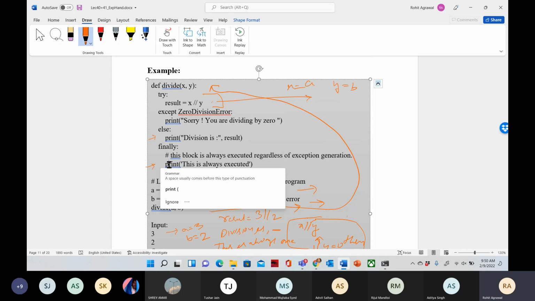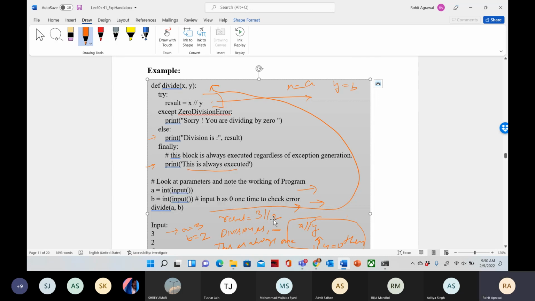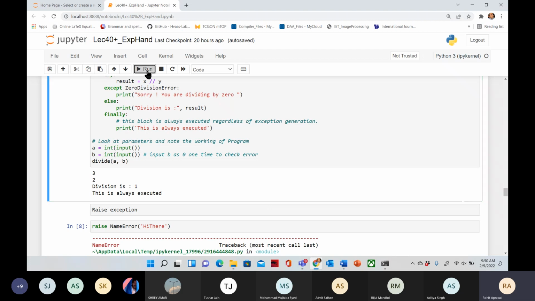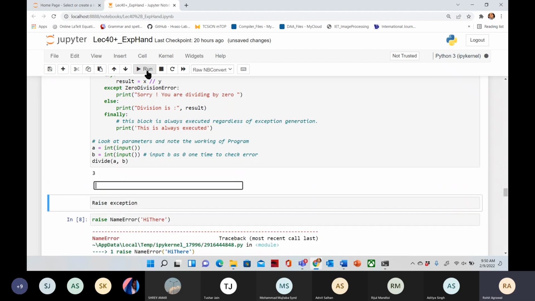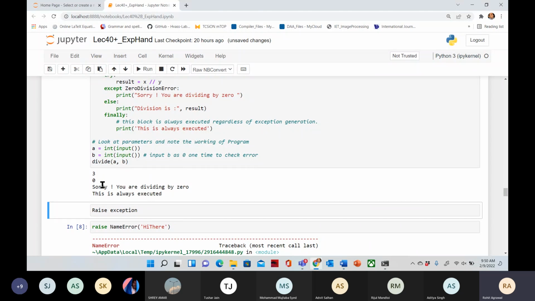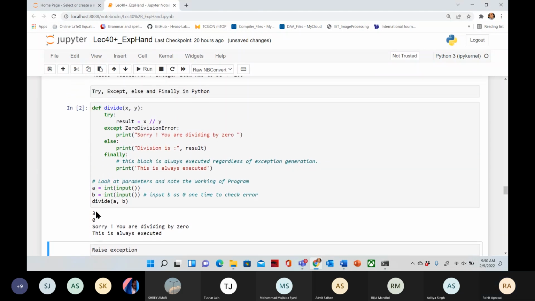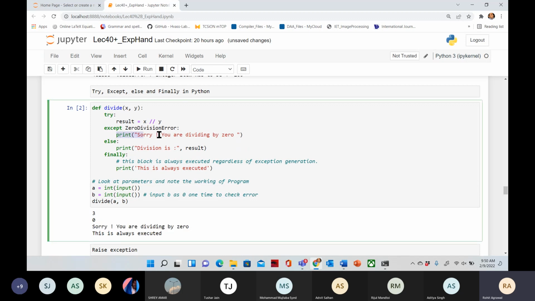Clear? So we discussed try, except, else, and finally. Okay, so the program we already discussed here. We can see here a is equal to 3, b is equal to 0, and you can see the output here. This is the output. Okay, clear?